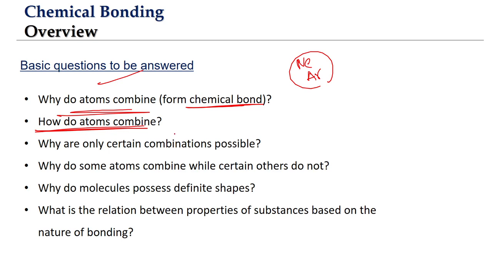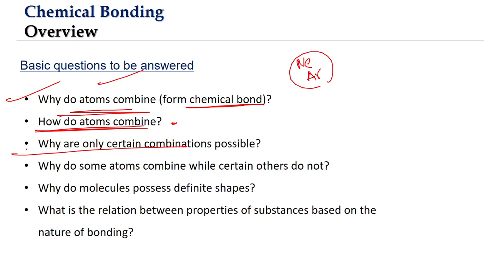We will be able to know. So when we talk about the different types of chemical bonding, we will be able to get answers for this. And from the chemical bonding theories, we will be able to get an answer for the first question also: why do the atoms have to combine?